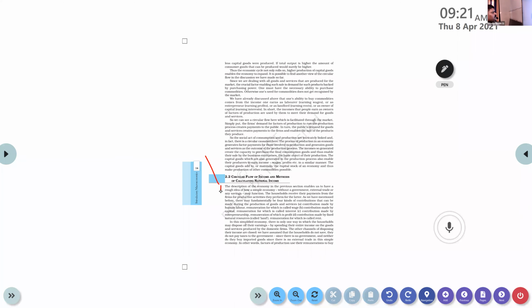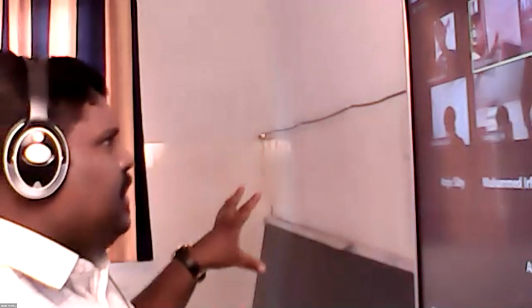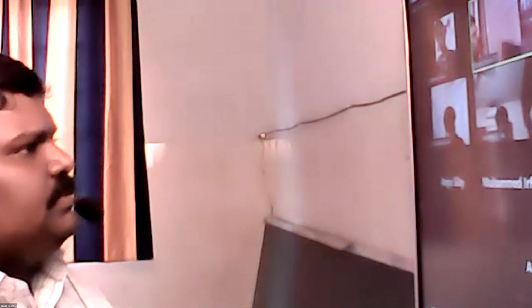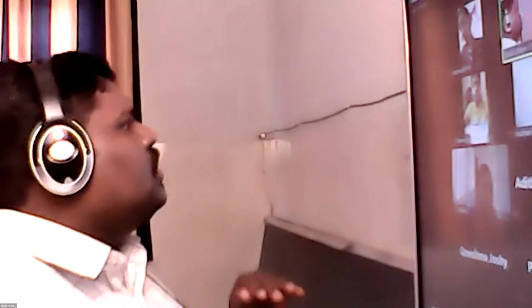So in economics, we always use the term double sector model, or two sector model. What is the two sector model? Last year we studied that. One is with the government, the other is without a government. With the government means government intervention will be there, taxes will be there, government expenditure will be there. For easy understanding, in the first case we are not discussing the involvement of the government. We are simply discussing a situation where there is no government intervention. So please check it clearly.